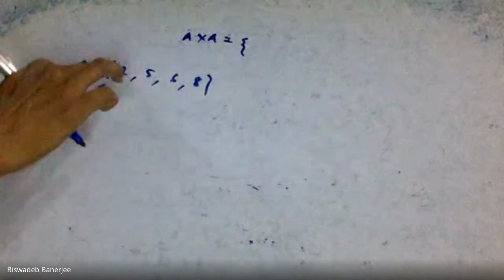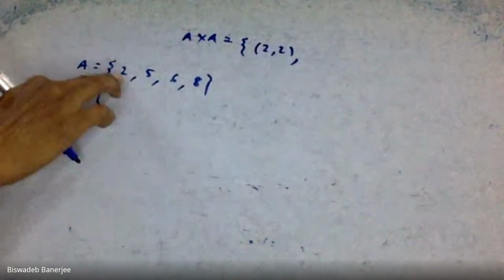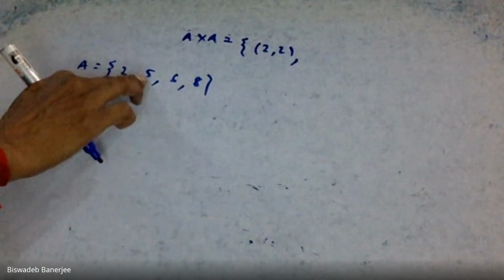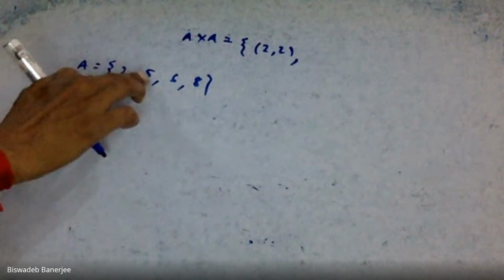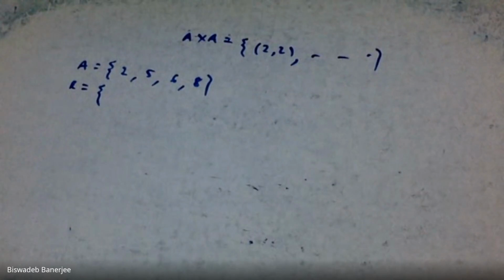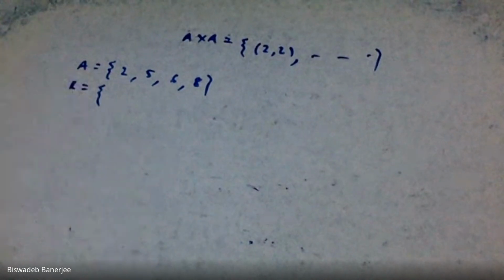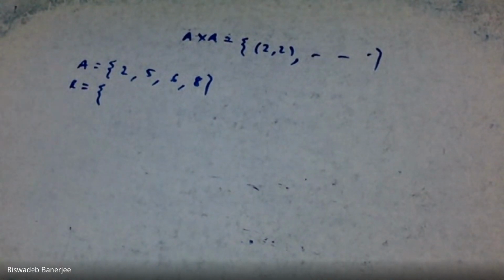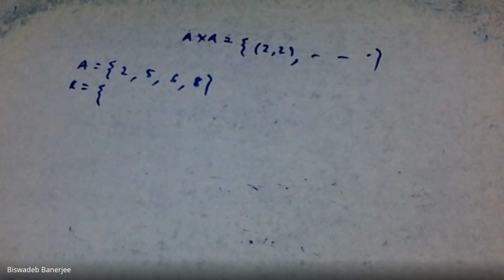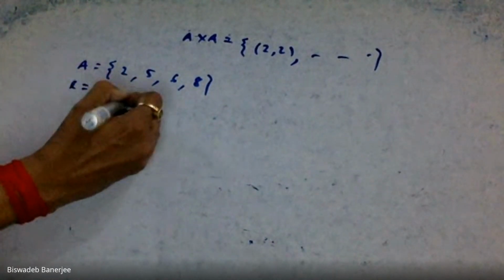A cross A means what? 2, 2, 2, 5, 2, 6, 2, 8, and so on. 5, 2, 5, 6, 5, 8. We can write down this Cartesian product like this. Now suppose we are taking a subset from this set. Say the subset is R equal to, say we are taking 2, 6.